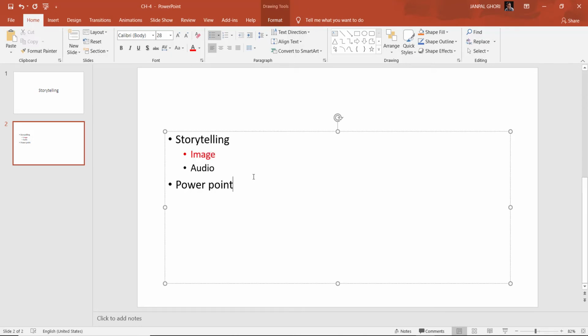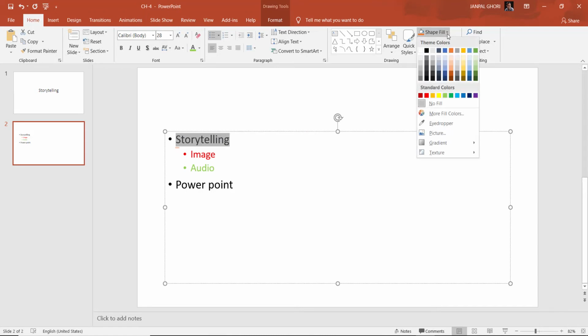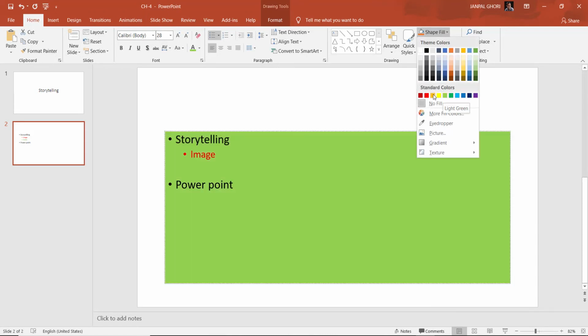Suppose I write in yellow and this one I want in a different color. Here I will select a text size that is different. And suppose you want to give a box here. If you want to give a box, shape fill is there. From shape fill you can select some color.